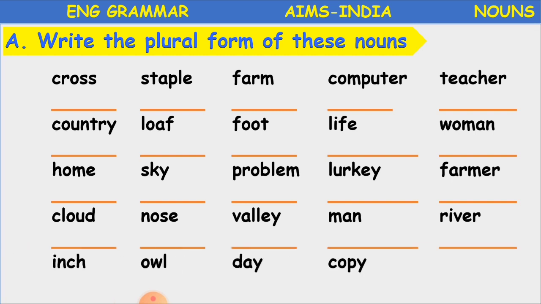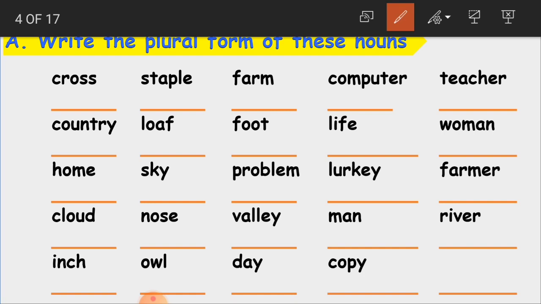Now see, so many nouns for us. Let us do this in plural forms. Now first one is what, children? Cross. It is cross. Then because it is ending with s, what we have to do? We have to add es. So it becomes crosses. Staple. Staples. Only s, yes. Farm. Farms. So I am just writing the letters of the plural form, that's all.